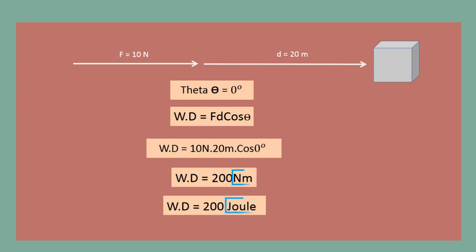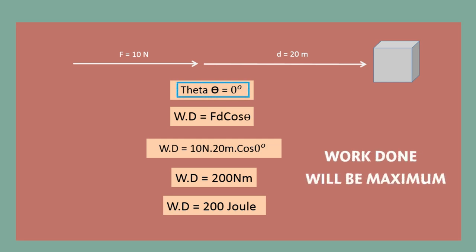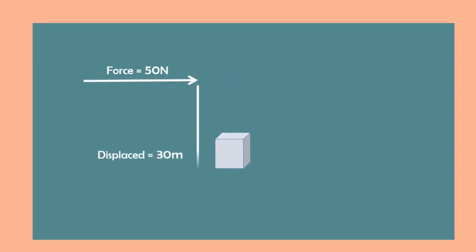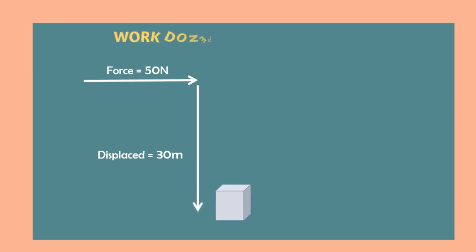So in this example, we learned that work done will be maximum if the angle between force and displacement is 0. Let me give you another example. If you exert 50 Newton force on an object and the object is displaced by 30 meter in this direction, then what about the work done?